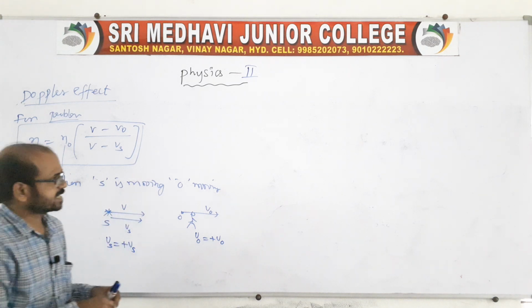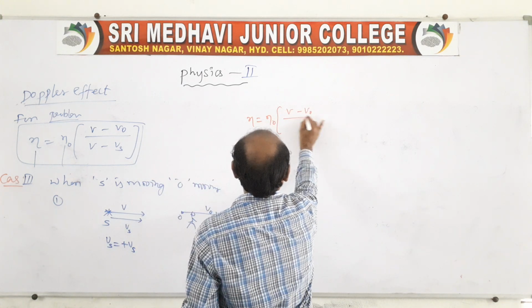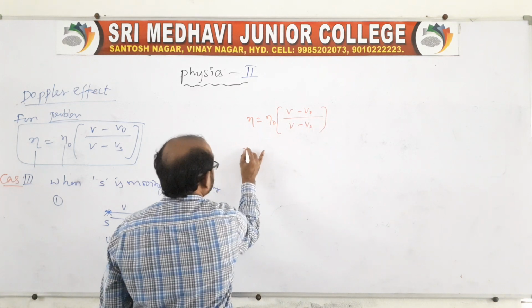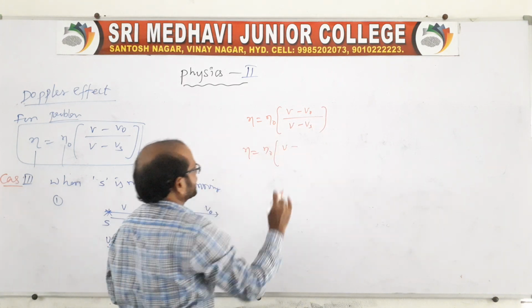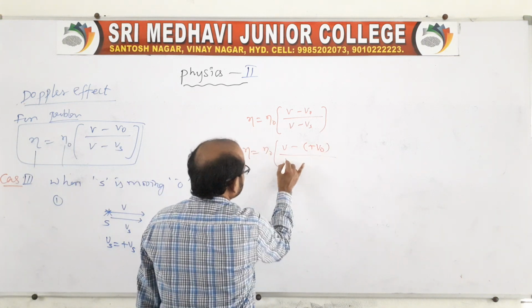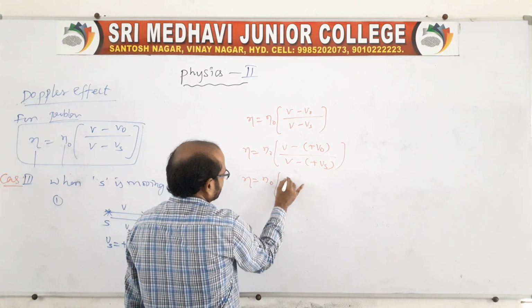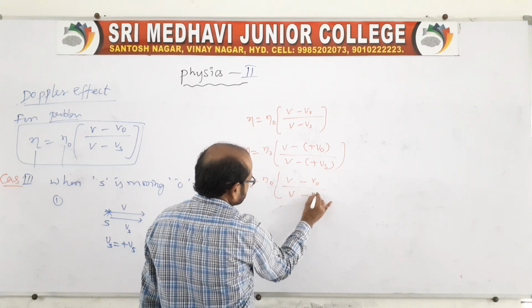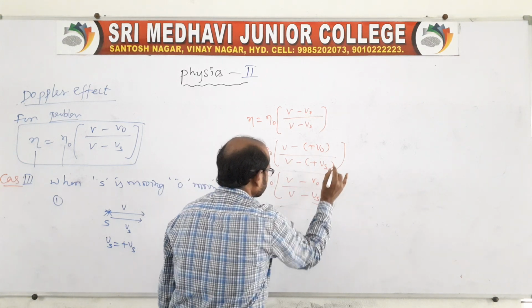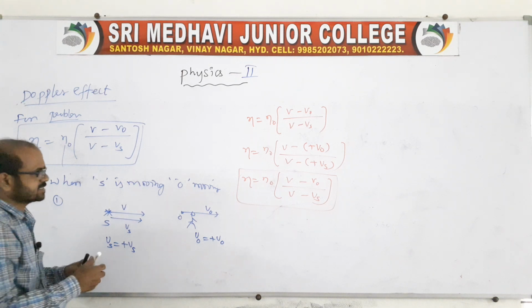So in this case, the apparent frequency N is equal to N naught into V minus V naught by V minus Vs. Here, the apparent frequency is V minus plus V naught by V minus of plus Vs, because both are in the same direction. So N naught into V minus V naught by V minus Vs. This is the apparent frequency when both are moving in the same direction. Clear? Now the second point I will tell you.